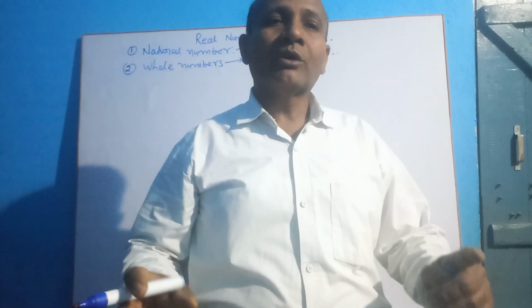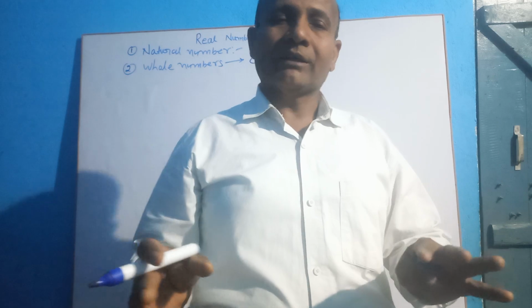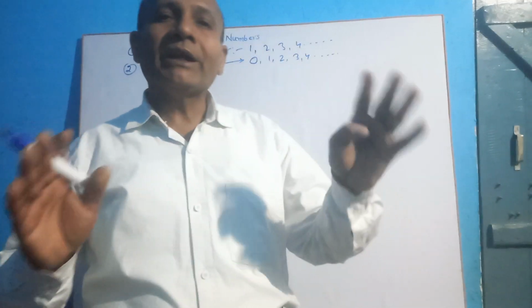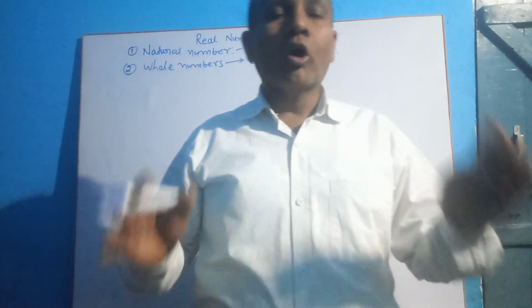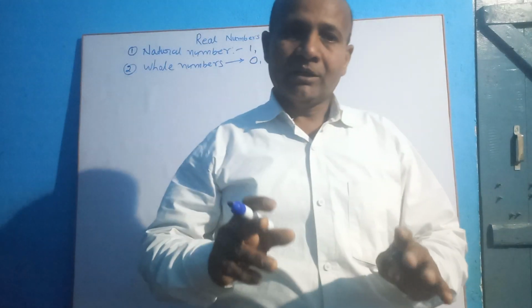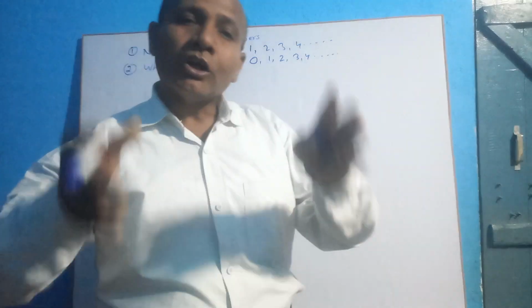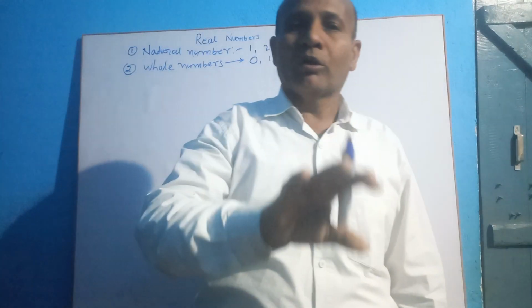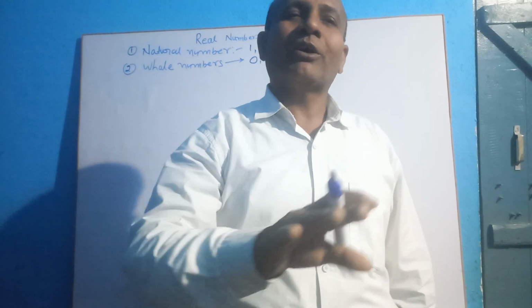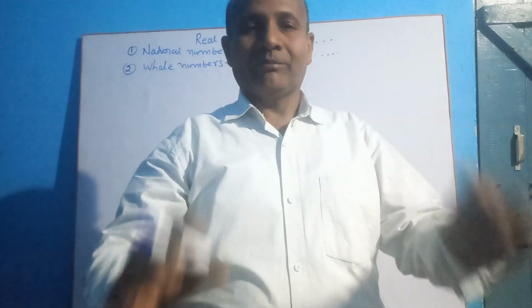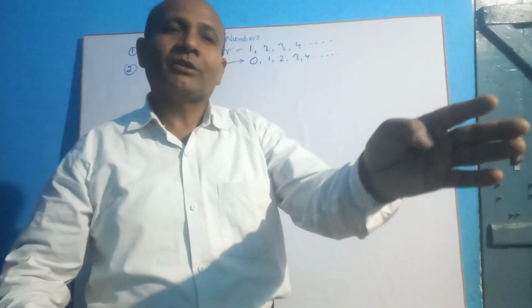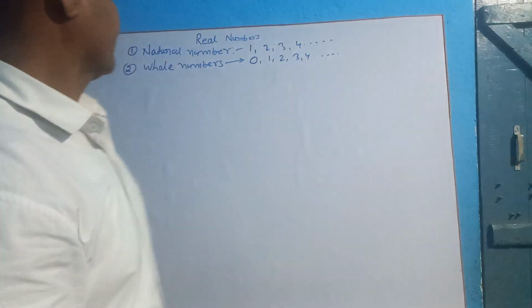When we include 0 with counting numbers, it forms whole numbers. All natural numbers are whole numbers, but all whole numbers are not natural numbers because 0 is a whole number, but it is not a natural number because we start counting from 1, not with 0.